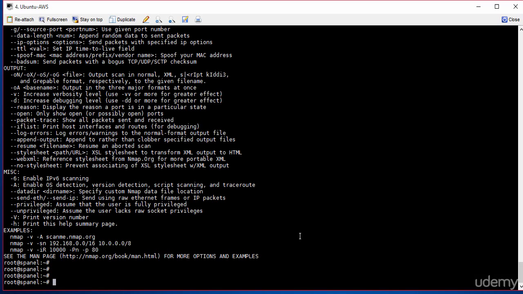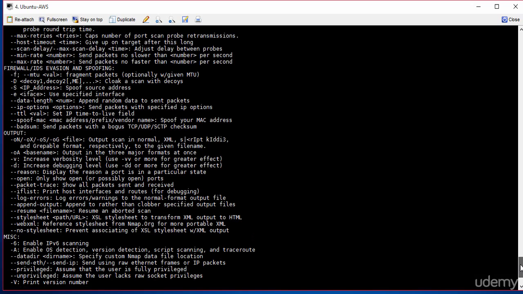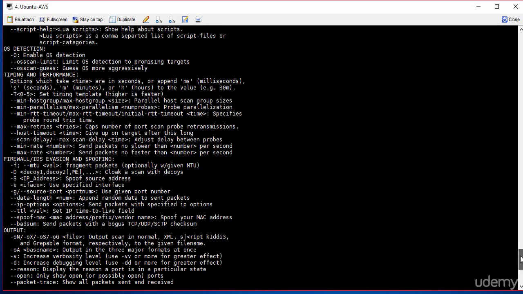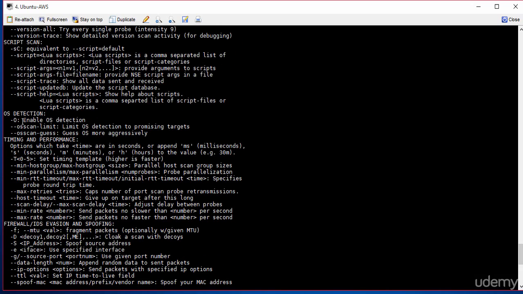Now let's type in nmap, and I need to type capital A, and -A is to enable OS detection. As I highlight here, it's OS detection and version detection. So that will tell us what operating system, what version is running, and I'll explain. -O will give me more information about the operating system. So it's more operating system detection as listed here.